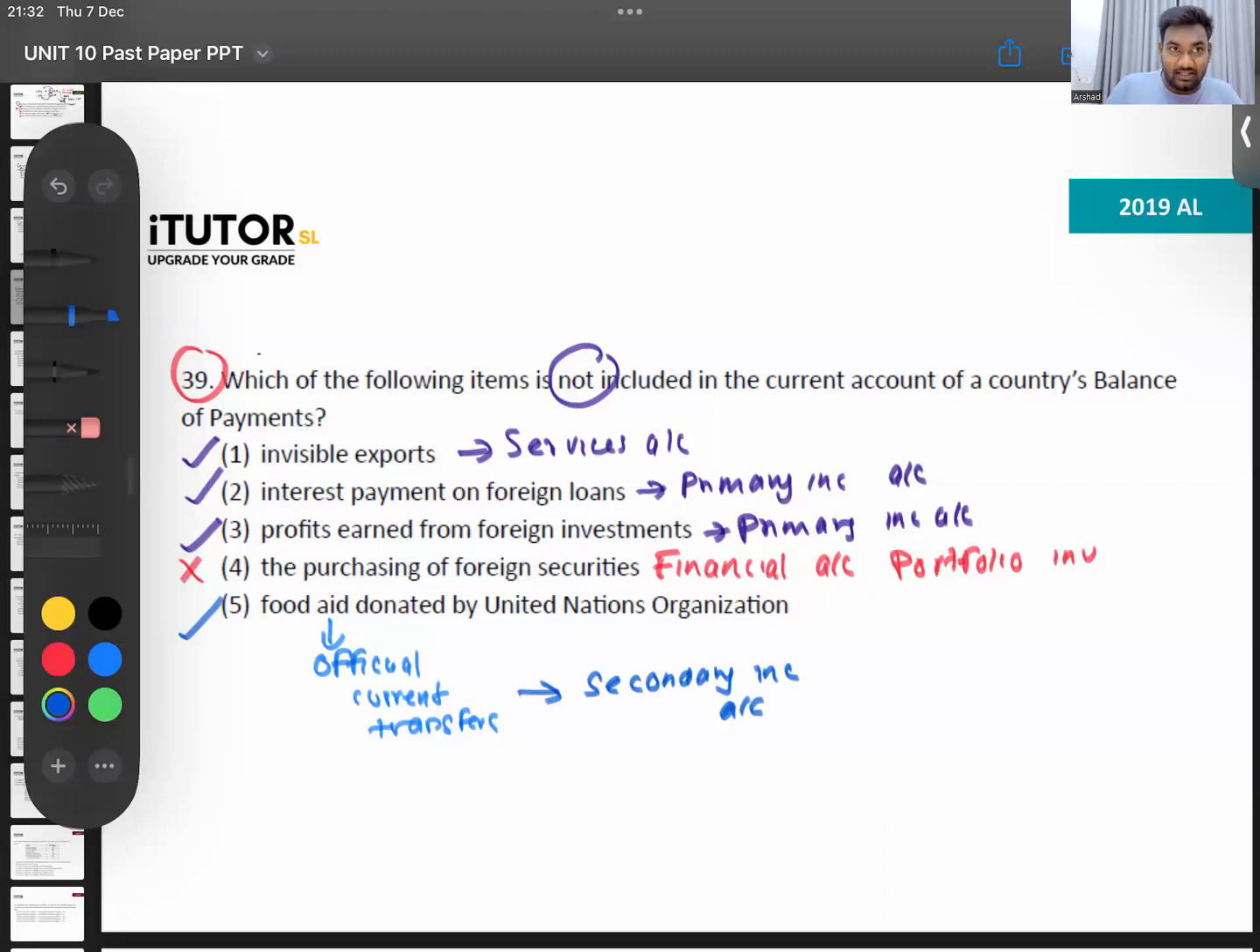Concession loans, capital transfer. No. Concession loans are also loans. Grants are capital transfers. Items in portfolio, that's what I just said. In portfolio investments, you'll have all the financial assets, that is shares, debentures, treasury bills, treasury bonds, things like that. Okay. Hoping that is fine. So the answer is number 4.